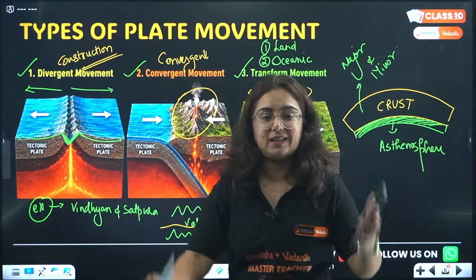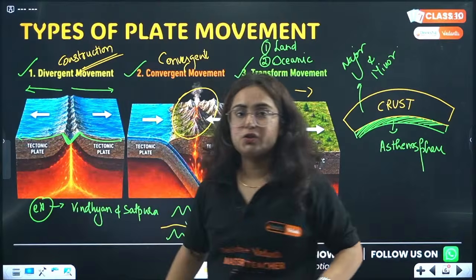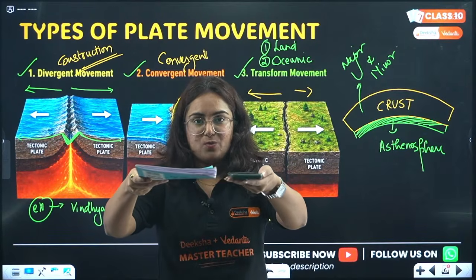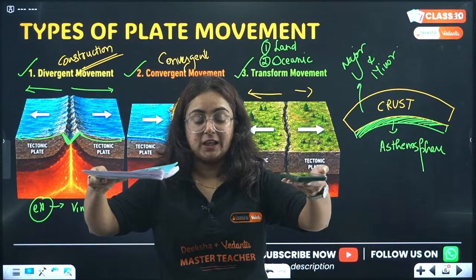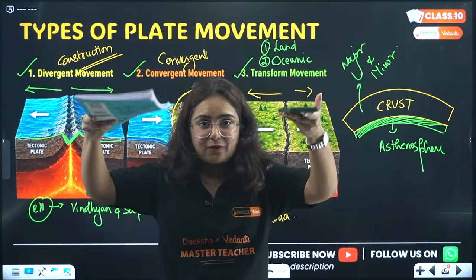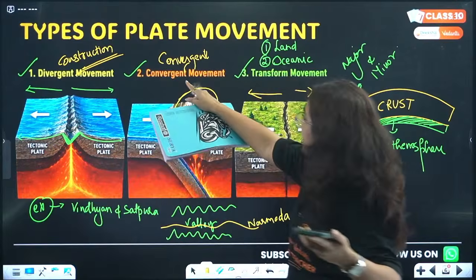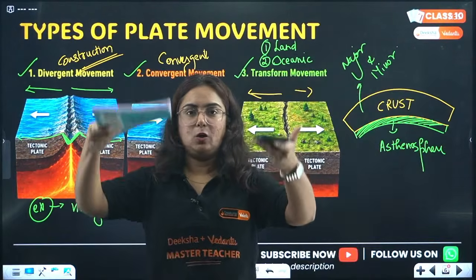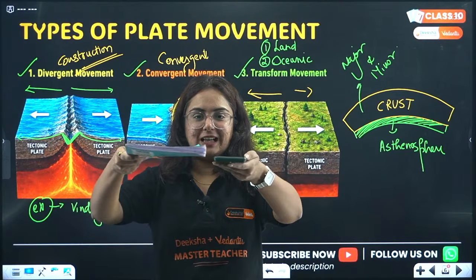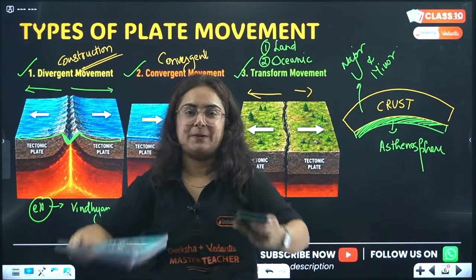We will revise it once again with the help of these two elements. First is divergent movement. This is a land surface. The tectonic plates move away from each other. In between, what is being formed? Valleys are found. And this surface is referred to as block mountains. Now, coming to the next one, convergent movement. Two tectonic plates come close to each other, crash, and form the structure of mountains.